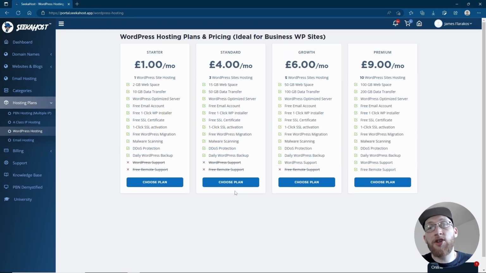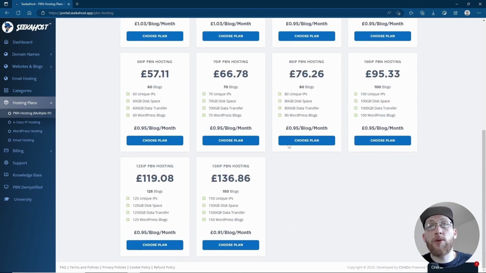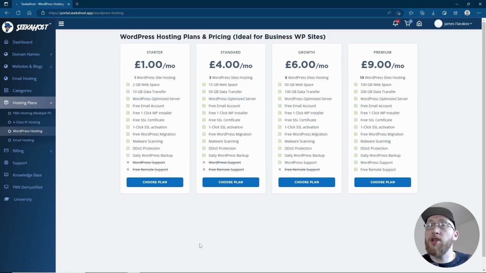Here you can choose a hosting package that suits you, whether you have 1 blog, 3 blogs, 5 blogs, or 10 blogs, or alternatively, if you are running a PBN and you have many small blogs that you want to add, you can also go to our PBN hosting, which will offer you anywhere from 1 blog to 150 blogs at one time. We're going to be using the normal WordPress hosting for this if you're just getting one site up. Go ahead, choose your plan, follow the same steps, use the same account registration details, and then register your hosting.